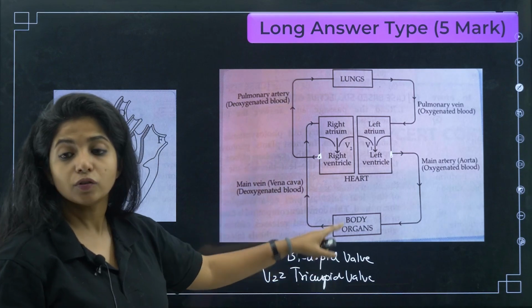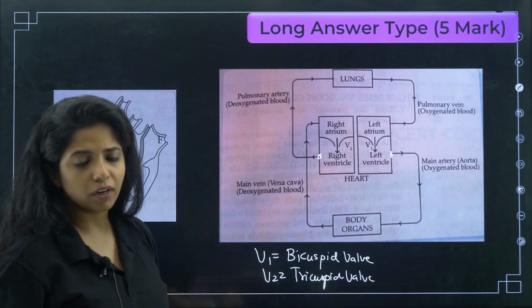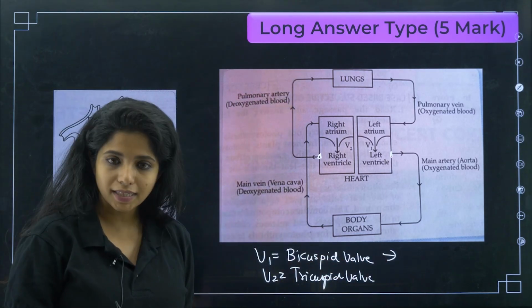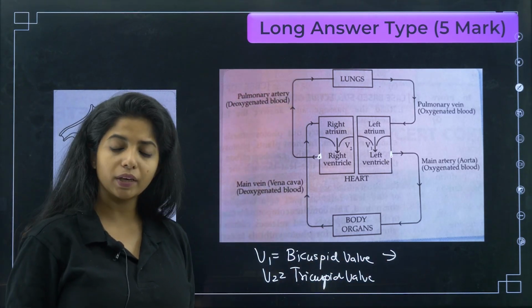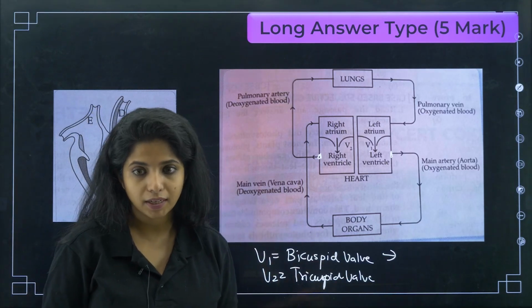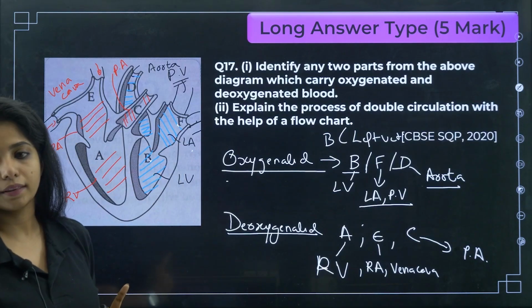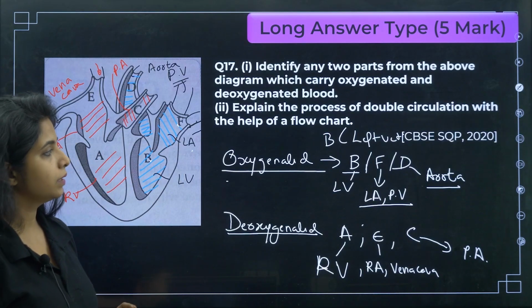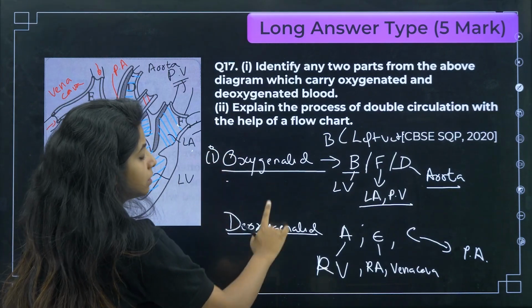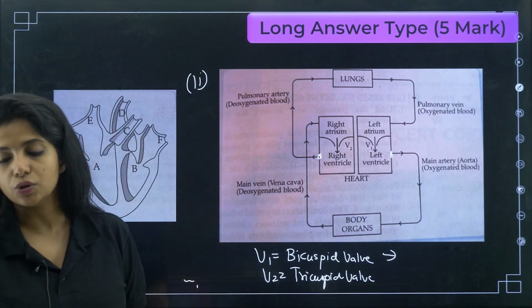So this is how you have to explain double circulation in the form of a flow chart. Write below that basically over here the blood is moving twice through the heart. Once it is the oxygenated type of blood, the other one is the deoxygenated type of blood that is moving around here. Okay, this is how we have to explain the answer. Cool. So write in points. For example, write answer 1, this is the answer, then answer 2, this is the answer. Write it properly in a neat way.